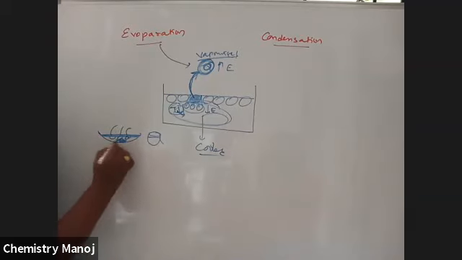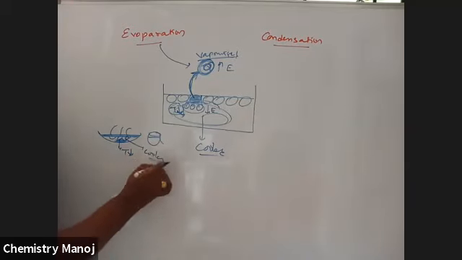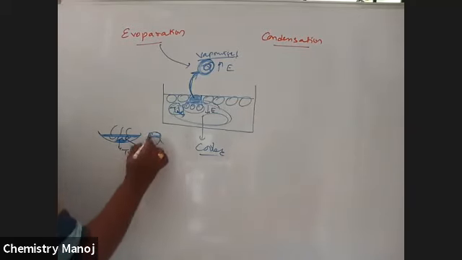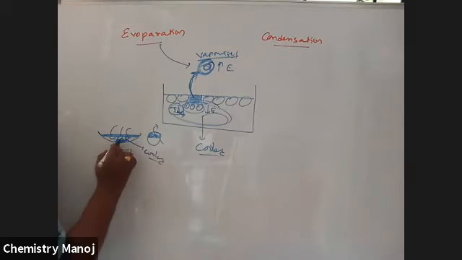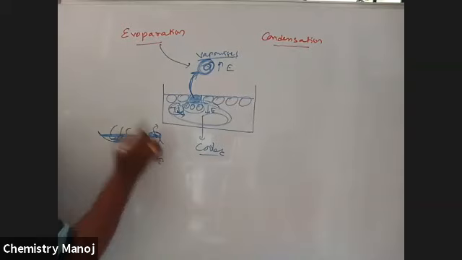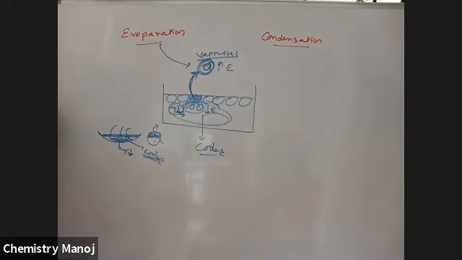That means more energy and temperature is lost, so it cools. But here less surface area is there, so fewer molecules evaporate, less energy is lost, and it does not cool as much. That is why the tea in the saucer cools faster than that in the cup. That means the more the surface area, the more the evaporation.